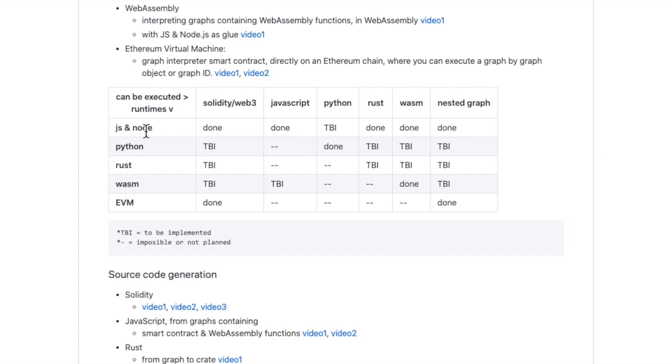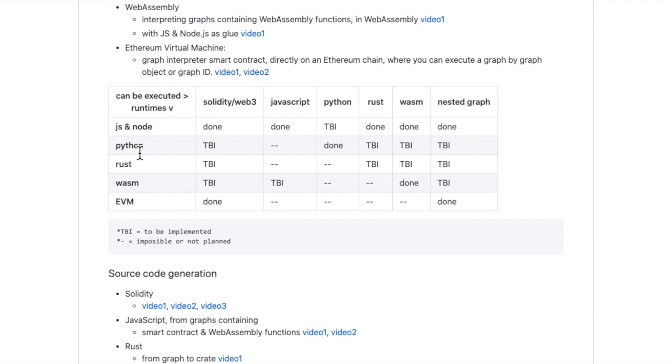The JavaScript graph interpreter has support for nodes representing Web3 resources. You can make Ethereum smart contract calls and transactions or listen to blockchain events. It also has support for vanilla JavaScript functions, WebAssembly functions, Rust functions through Node.js and FFI, and heterogeneous nested graphs.